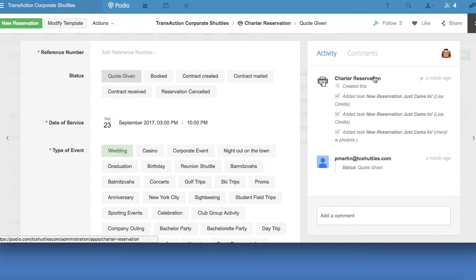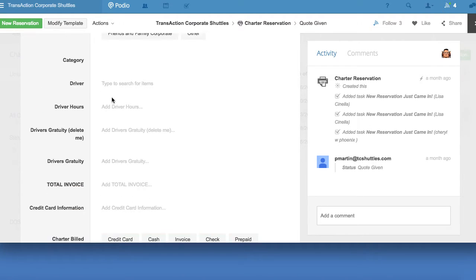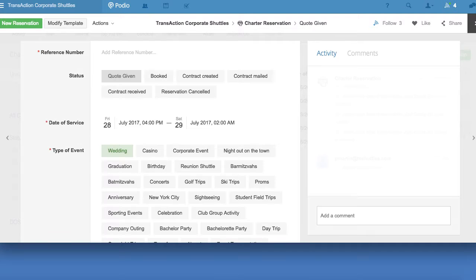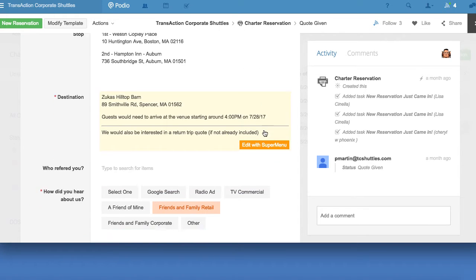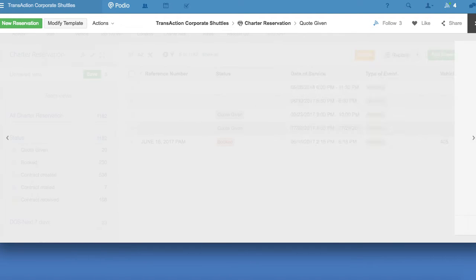And Trish came in and gave them a quote. She went in and selected quote given. Now let's scroll down, but what we don't have is how much was the quote. So again, if there's no number in here, it will not add, and we cannot look at how effective this campaign is. I'll click my right arrow again. Another one came in from the website. Trish came in and gave him a quote. Let's scroll down. See some notes in here, but I don't see how much. Move to the next record.